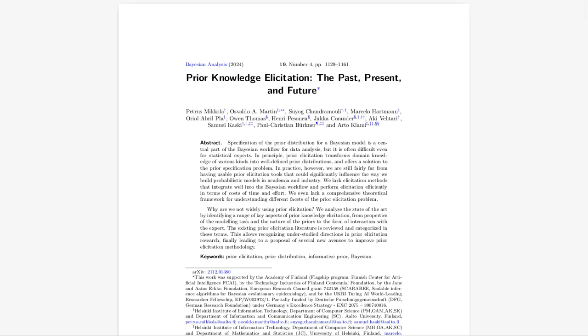Exactly. Then we have the fifth dimension, which is all about computation. Some methods are computationally expensive, especially when you have complex models, or iterative feedback from the expert. So we need efficient algorithms. We don't want to be waiting days just for the computer to process one little tweak. Exactly. The sixth dimension focuses on interaction.